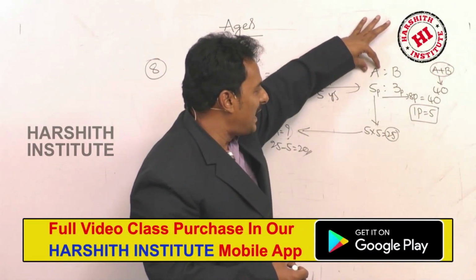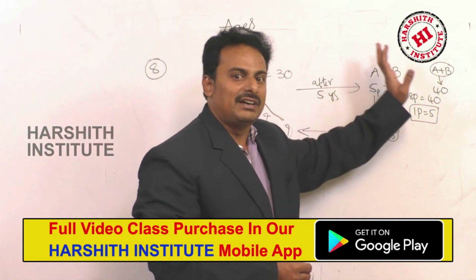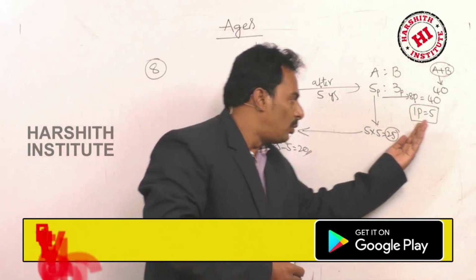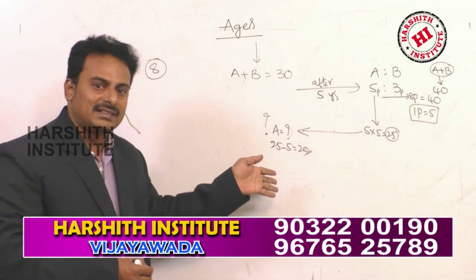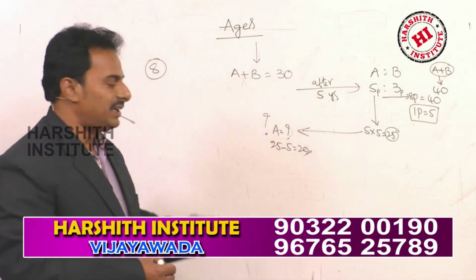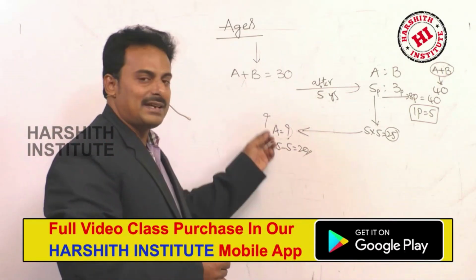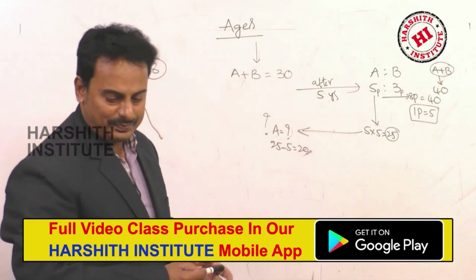What is the age of A? 5 fives are 25. This is A's age after 5 years. And now what will be his age at present? That means you have to decrease 5 years from that one. So 25 minus 5, that is equal to 20. This is A's present age.